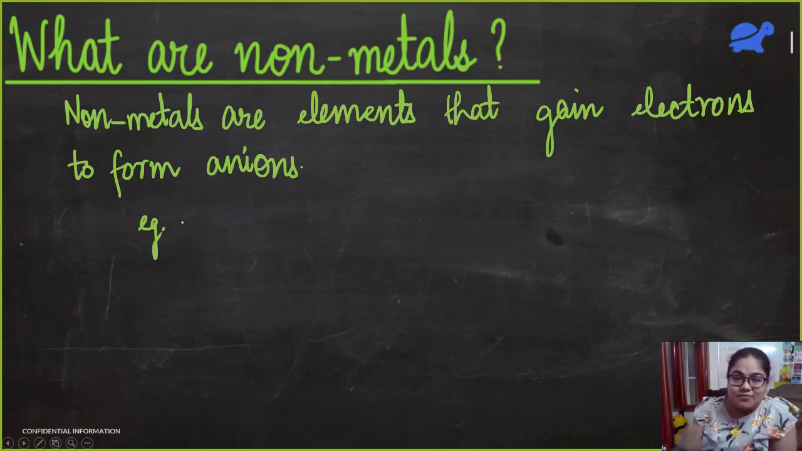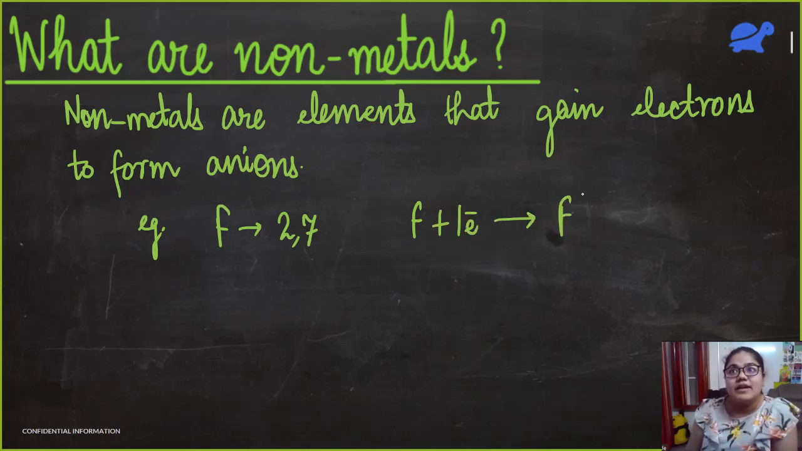So I'll take the example of the most non-metallic element, which is fluorine. Fluorine is the most non-metallic element in the periodic table. Its configuration is 2, 7. So if it wants to become stable, like a noble gas, it will gain one electron. When fluorine gains one electron, it becomes fluoride ion, F minus. That is why fluorine is a non-metal.